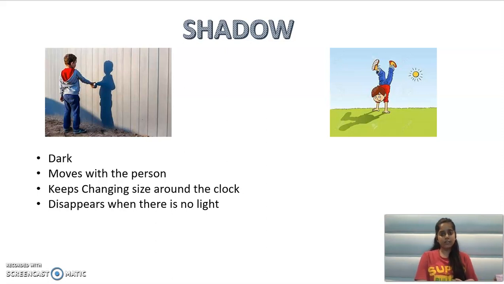Okay, and also it looks just like you, right? Your shadow looks just like you. So these are the points which according to a small kid are about a shadow. And also you know the shadow is not there when there is no light. Shadow comes only when there is a source of light, when there is sun, when there is tube light, when there is bulb, then only the shadow comes. आपकी परछाई तभी आएगी जब कोई लाइट का सोर्स होगा.